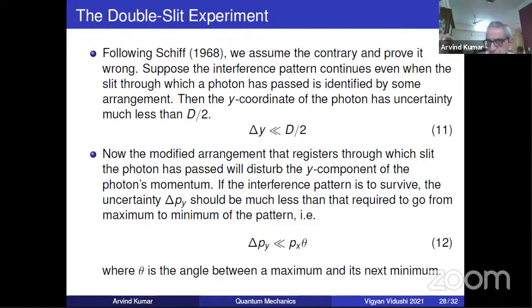I think you have to just use your geometrical thing. Px is the x direction momentum and theta is the angle between maximum and minimum. So px into theta will be the y component momentum. So delta py should be much less than that y component.